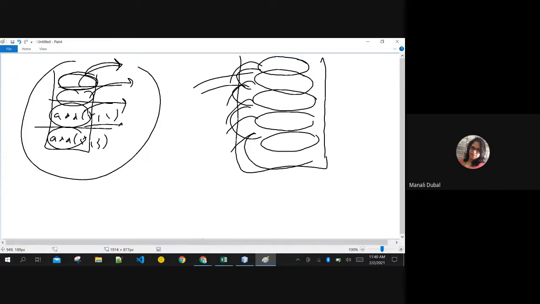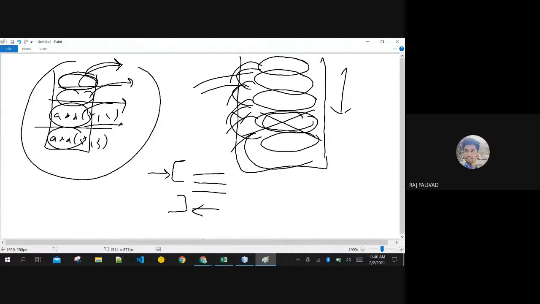When a call is placed to a function, this is the function's body. When the call is placed, the function is added on the top of the stack. When the function is done executing and the call returns, it will automatically get deleted, popped off from the stack, but always in the sequence like this, okay? Are you getting what I'm trying to convey here?